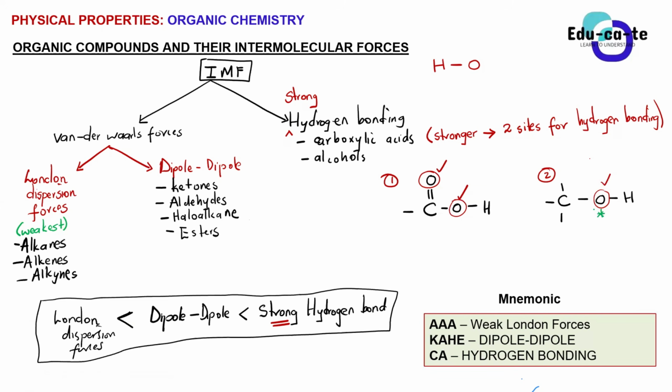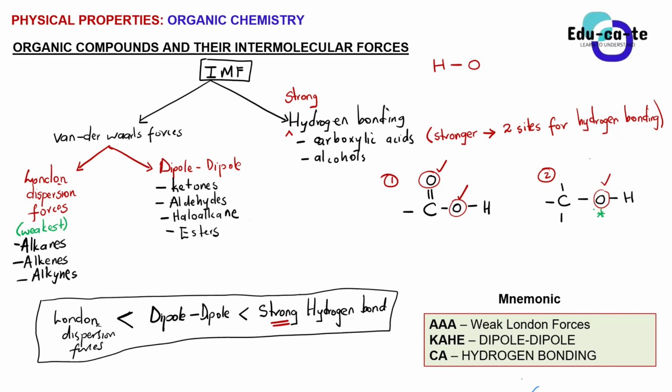Are you guys getting the sense why, even though strong hydrogen bonding applies to both carboxylic acids and alcohols, the hydrogen bonding in carboxylic acids is way stronger than the one in alcohols? Carboxylic acids have got two oxygens, so they've got two places or two sides for hydrogen bonding to occur.